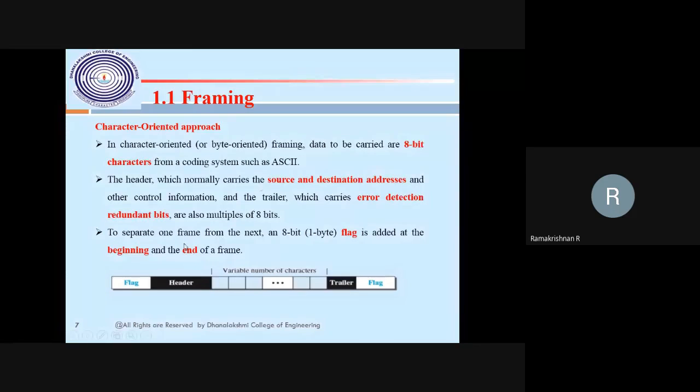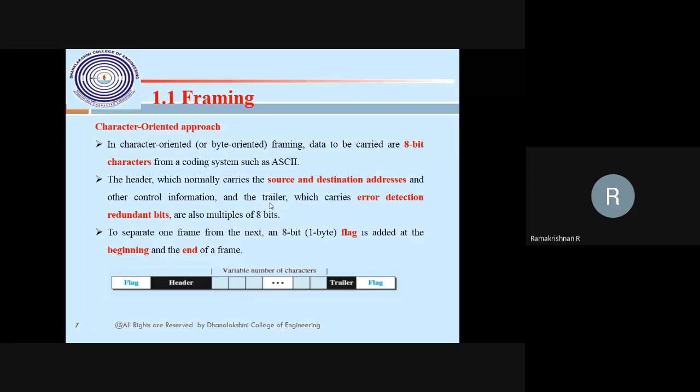Okay, correct. Suppose the flag itself is in the message, then what will happen? Suppose the at symbol is my delimiter, the identifier of my frame, starting of the frame as well as ending of the frame. If my message itself has that, that is a problem, right?